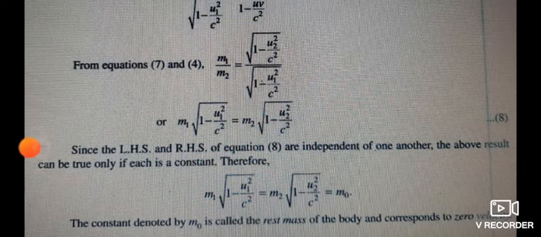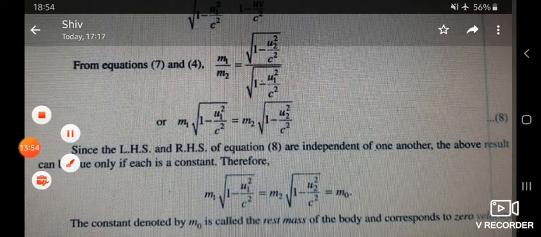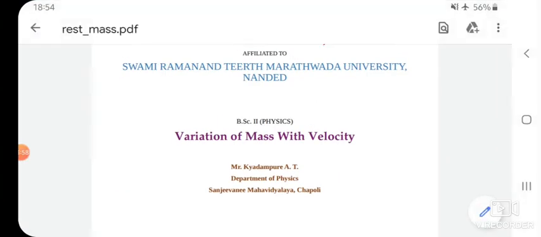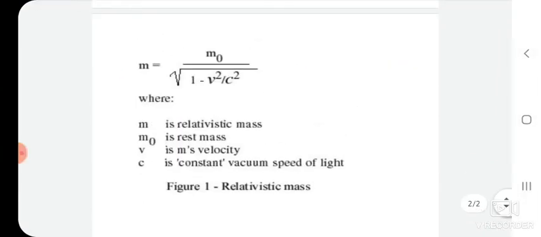Thus, if we see this equation, or if we put v tends to c, then our mass, the relativistic mass, tends to infinite.